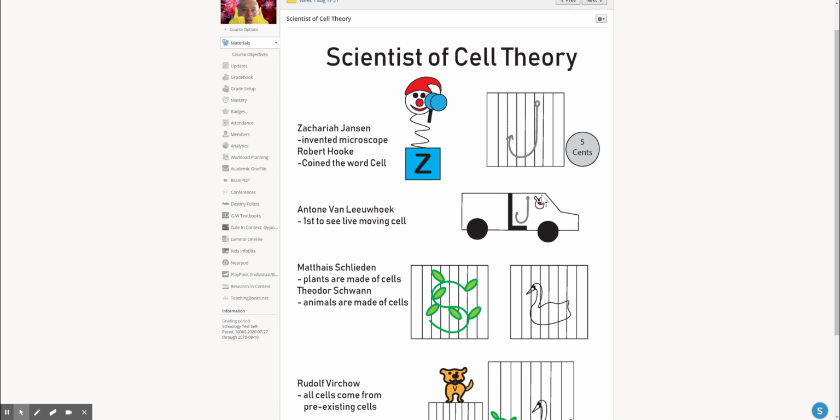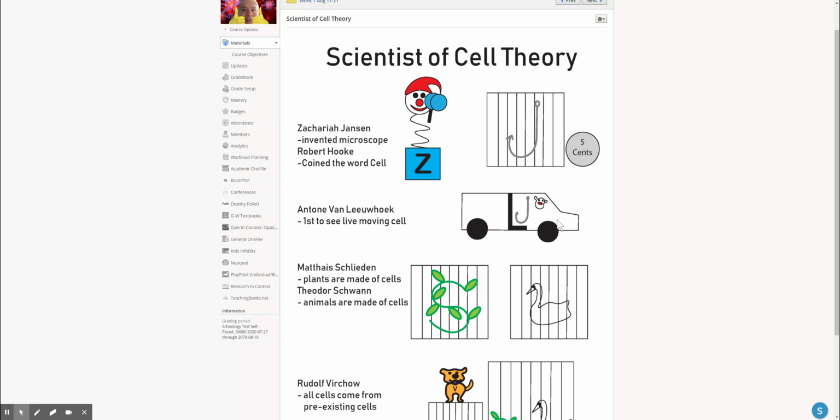So here I have a moving truck, and inside is a cell that's moving within that truck. This picture should hopefully help you remember that one of the scientists' names was Leeuwenhoek, and he was the first one to see a cell moving. In this case, it's in a moving van, and that's an easy way to remember that.